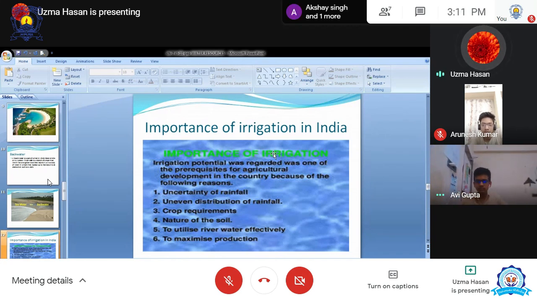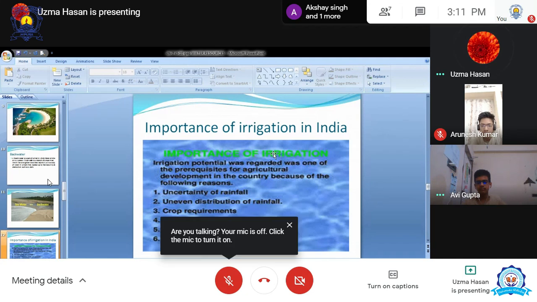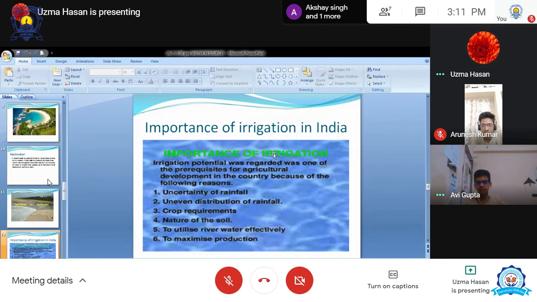Next is the uneven distribution of rainfall. Some areas get more than 250 centimeters of rainfall, like the Western Ghats. And areas in Rajasthan receive less than 25 centimeters of rainfall. So the monsoon is not beneficial for the whole of India. That's why irrigation is very important in those areas where the monsoon did not give its water properly, the rainfall.